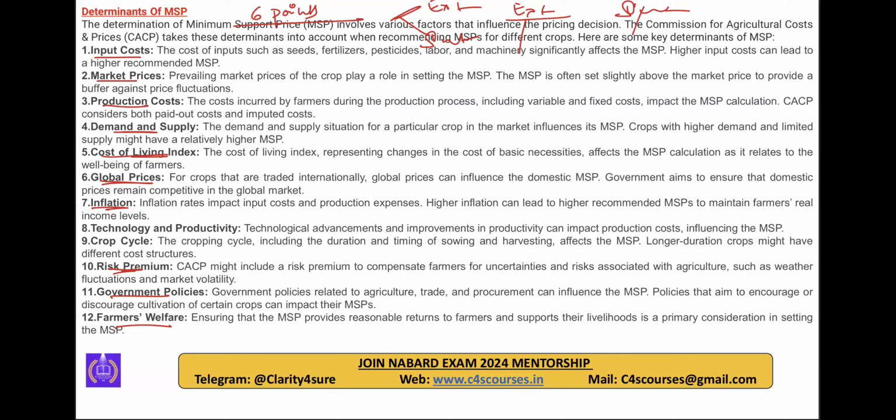Please tell everyone. Six determinants clear to everyone. Yeah, I will come to economics of cost also soon. I will come to that concept also, but अभी मेरा ask है determinants of MSP में क्या मेरे dear students, can't you write 6 points what determines the MSP?